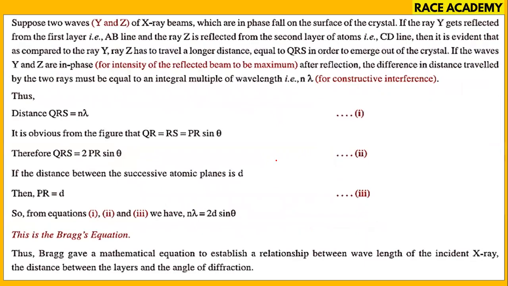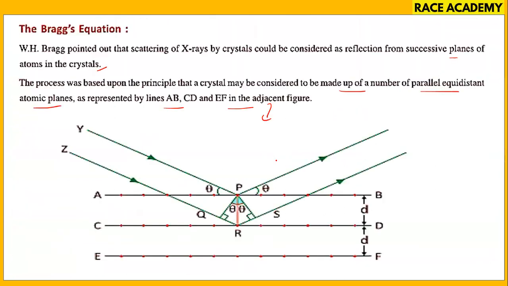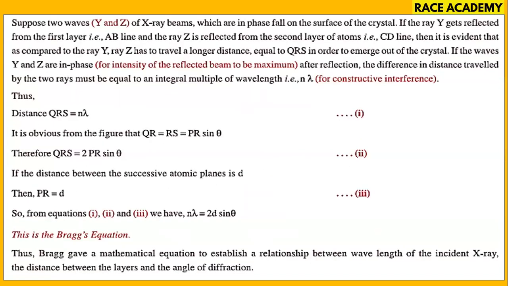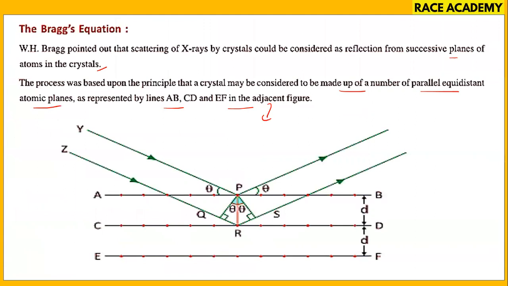Consider two X-ray beams, X and Y, which are in phase and fall on the surface of the crystal. Ray Y gets reflected from the first layer, the AB line, and ray Z is reflected from the second layer of atoms, the CD line. Evidently, compared to ray Y, ray Z travels a longer distance. QRS is the extra distance traveled here.